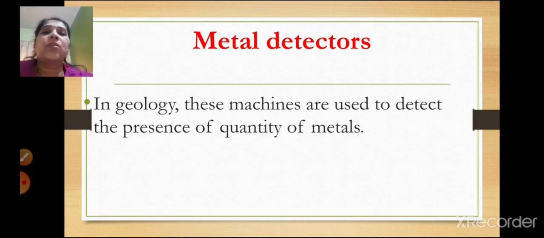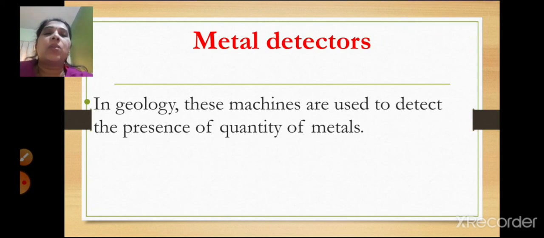How are these made? You take an iron nail of around 10 centimeters, wind a copper wire of around 1 meter on this iron nail, and join the free ends of the wire to a cell. Then electric current will be passed through it. With this you can prepare an electromagnet.